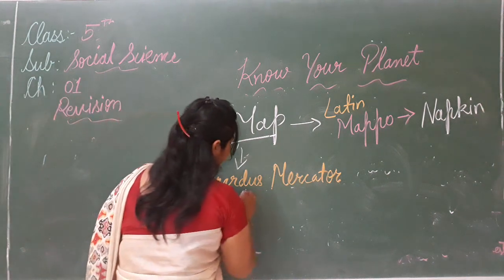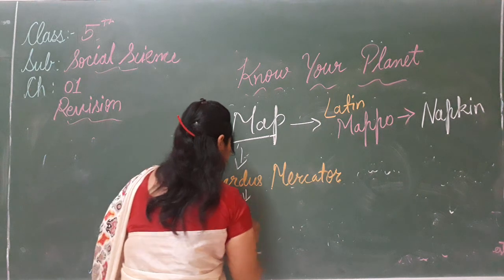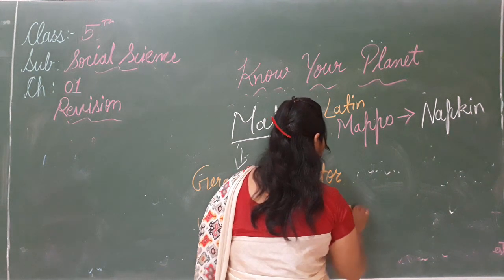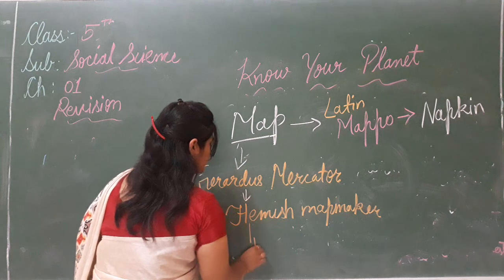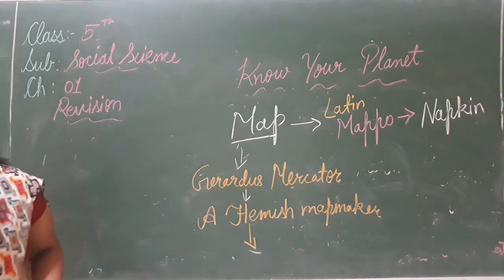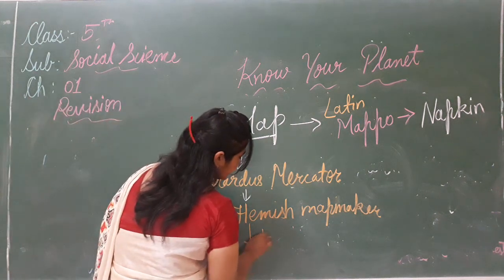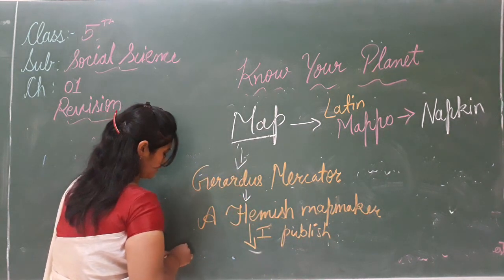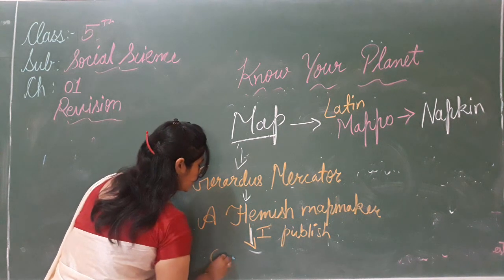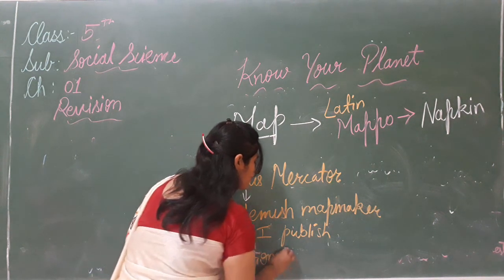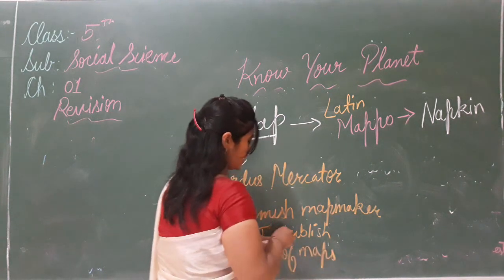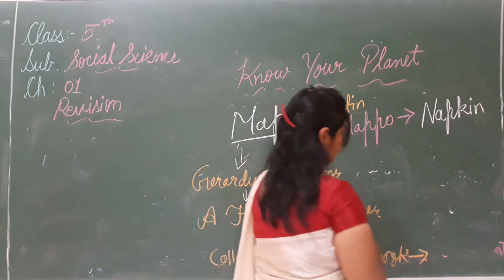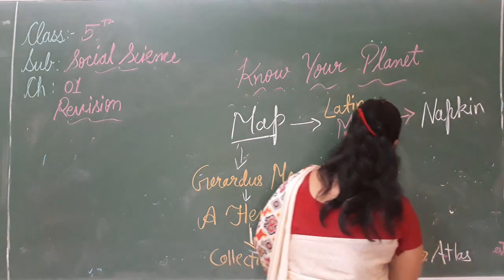A Flemish map maker was first to publish a collection of maps in the form of a book. What is that called? The first published collection of maps in the form of a book is called the Atlas. इसको क्या बोलते हैं? Atlas.